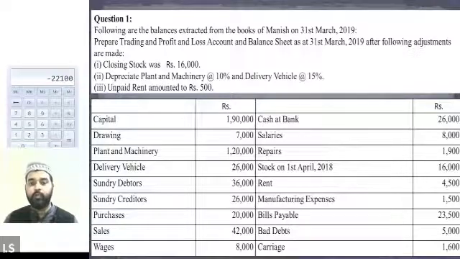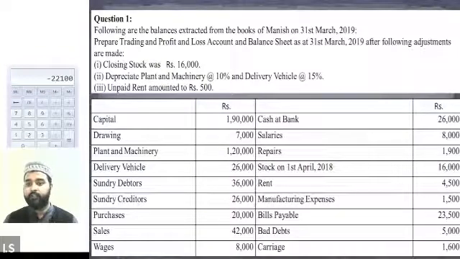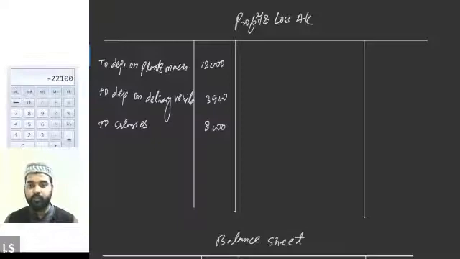Yes, sir. Basically outstanding expense. This is an outstanding expense. Unpaid rent is an outstanding expense. So how will we be treating it? See, try to pay attention here. Outstanding rent is 500 and the repair, just a minute, please. Outstanding rent it is, no? It is not repairs. I'm sorry. Repairs are different, rent is different. So we will be writing the value of the repairs only in the profit and loss account. So to repairs.